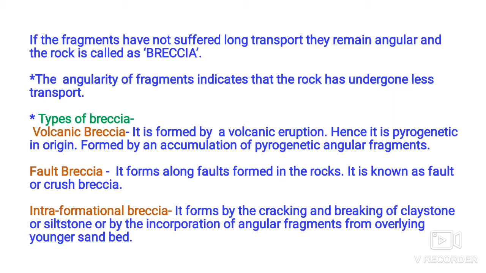When these fine grained rocks like claystone or siltstone get cracked and fragmented, their angular fragments come together or are deposited together, forming a newer type of rock which is younger than the parent rock. Parent rock means here claystone or siltstone, and that newer type of rock which has angular fragments is called intraformational breccia.